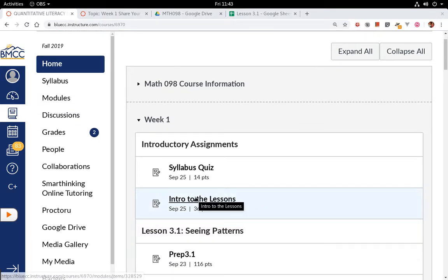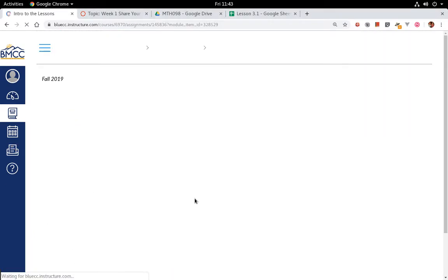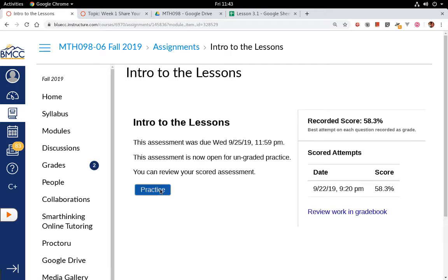If you go into an assignment after the due date, what you should see is that you have the option to practice that assignment. And when you do that, it brings up a new version of the assignment, not the one you had before. I can see here that the last time I worked on this assignment was the 22nd. It was due the 25th, and it's now after the 25th. So I have a score of 58.3. And when it's in practice mode, it's not going to change my grade. I can review the assignment that I got this grade on here, or I can practice some new problems.